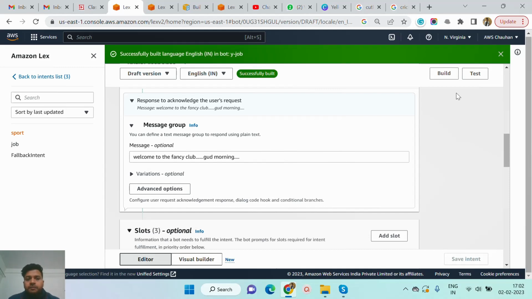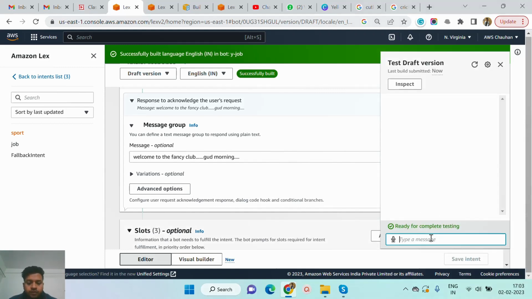The build has completed successfully, and I click on the test button. Again I pass some utterances, like sport. Perfect, it's working. This time you can see that our chatbot first provides a welcome message, which is officially the initial response. The chatbot automatically gave the response: welcome to the fancy club, good morning. This time the attraction is more powerful, and the look and feel is much better in the conversation between user and chatbot.